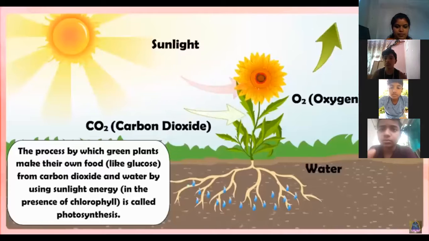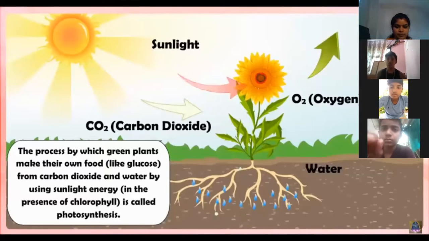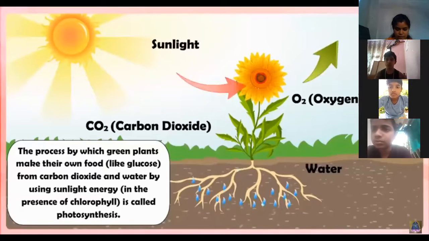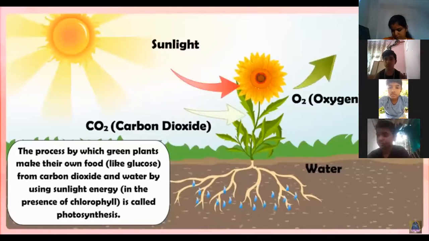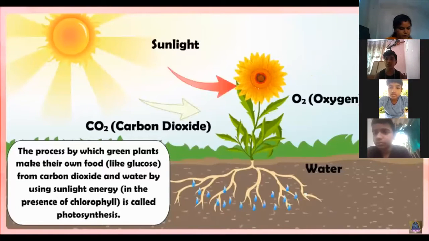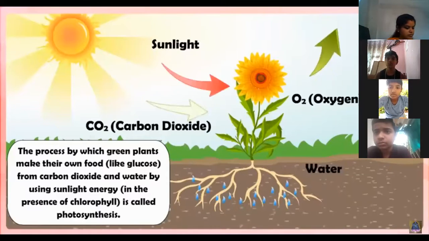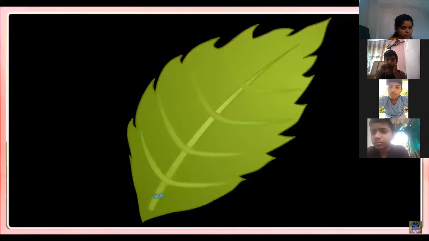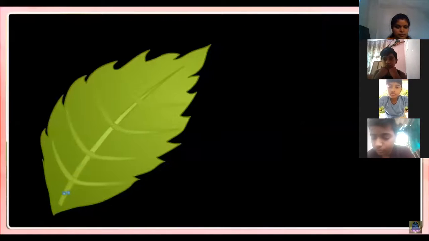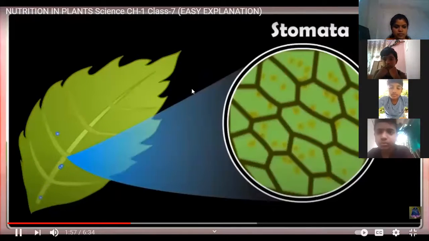Photosynthesis. The process by which green plants make their own food like glucose from carbon dioxide and water by using sunlight energy in the presence of chlorophyll is called photosynthesis. In this process, the plants take carbon dioxide gas needed for photosynthesis from the air through the tiny pores called stomata present on the surface of leaves.